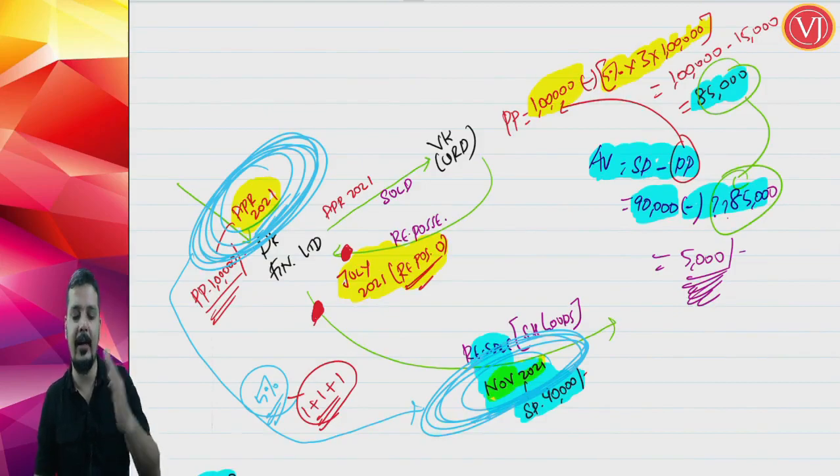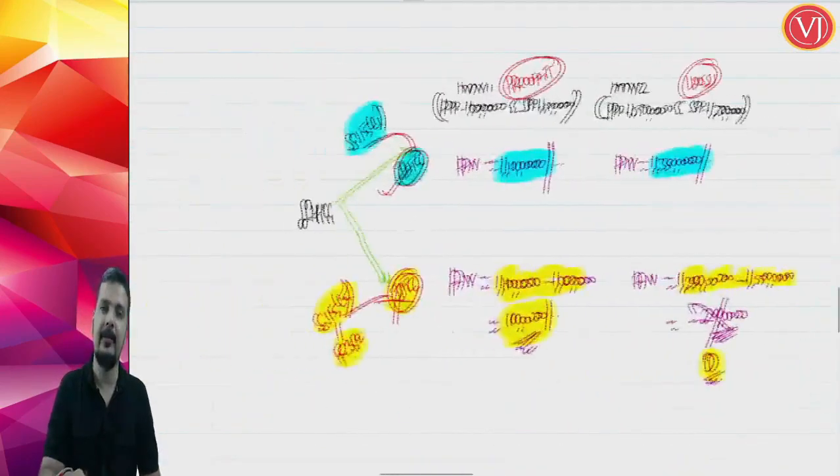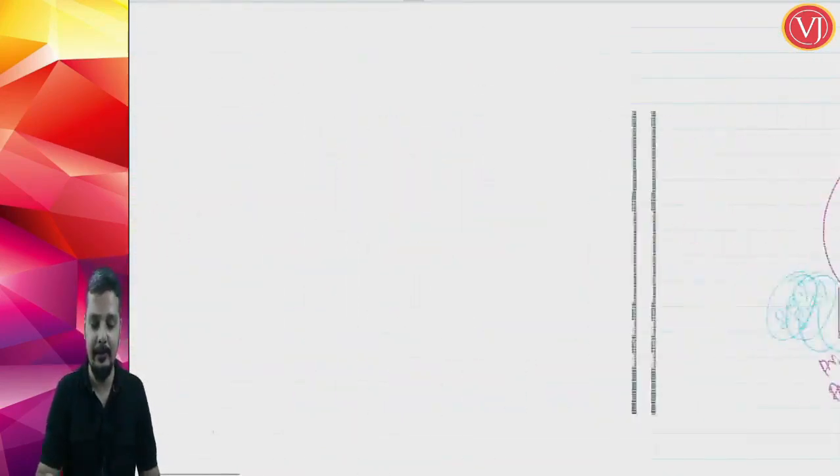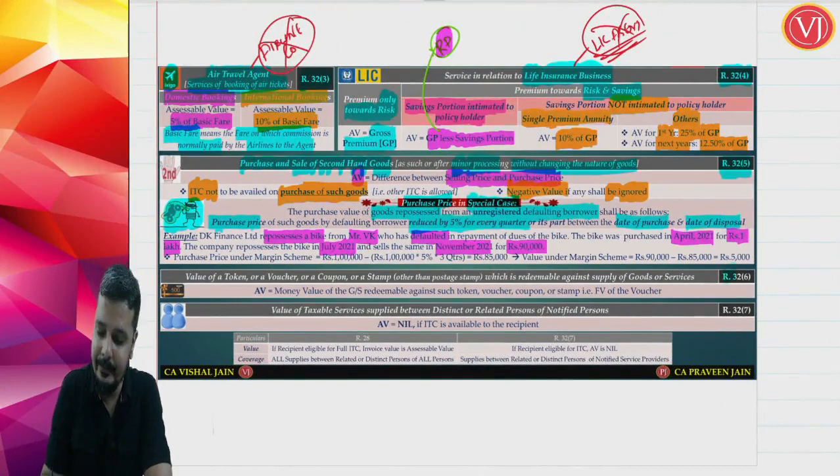So here you find 3 calendar quarters. So here the answer is 90,000 minus 85,000, which is 5,000. So that is all about your rule 32 sub rule 5. Now friends, the next rule, rule 32 sub rule 6, talks about what will be the